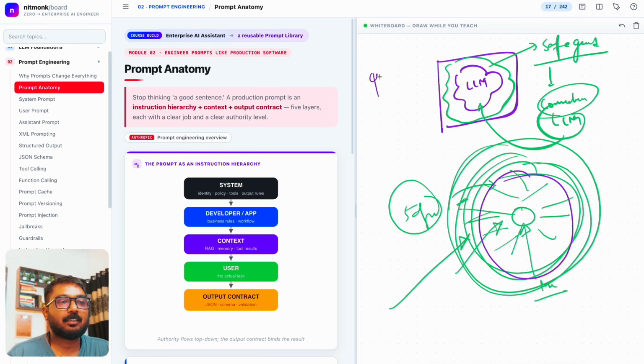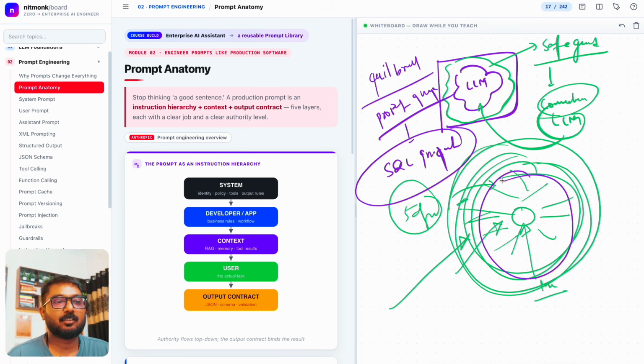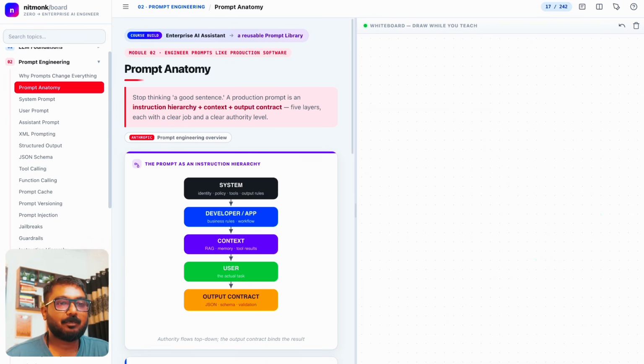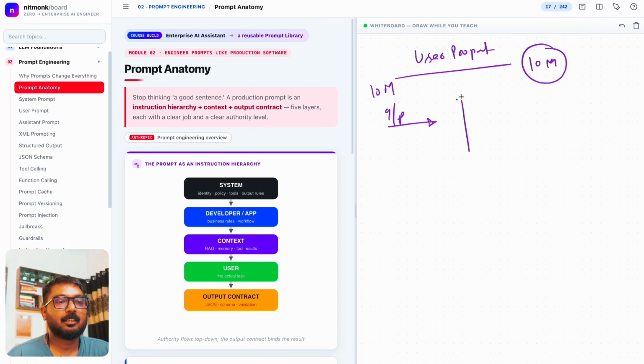Like we'll try to understand jailbreak in the coming time. We'll try to understand prompt injection. Prompt injection is similar to SQL injection, which some of you have already understood. SQL injection is about, let's say, phishing, something like that. But the whole point of this user prompt is what a single user wants. There could be, let's say, 10 million users using an application. Let's say there is an input, there are 10 million users, and this is the LLM. Each and every user could have a different query.